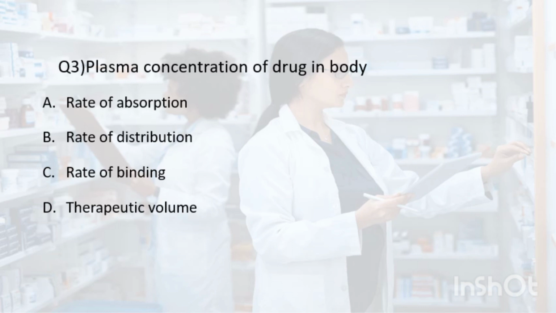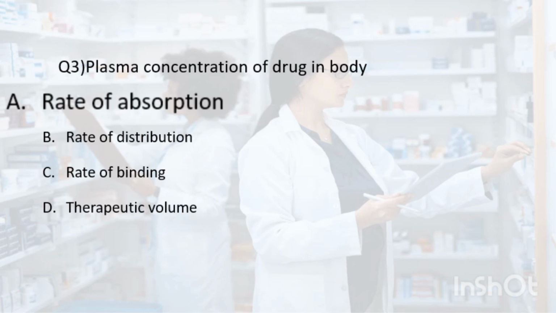Question number 3. Plasma concentration of drug in body depends on: A. Rate of absorption, rate of distribution, rate of binding, and therapeutic volume. So the correct answer is the rate of absorption. It can affect the plasma concentration of a drug in the body, as it determines how quickly and efficiently the drug enters the bloodstream after administration.